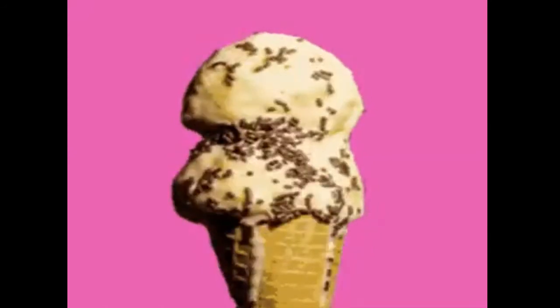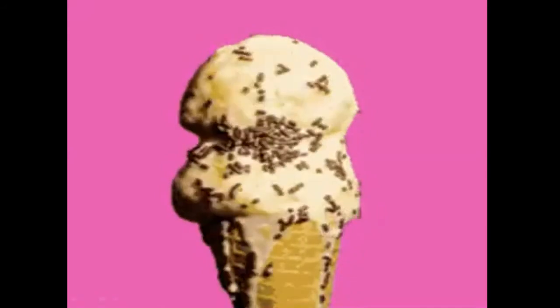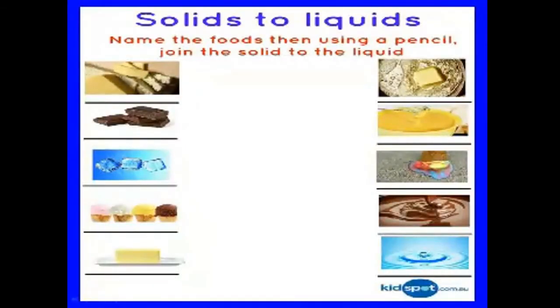Okay, my dearest students. So some other materials will change into liquid after melting. Solids to liquid. I have more examples which I have prepared for you to make your concept clear. What about this? Solids to liquids. Name the foods, then using a pencil join the solid to the liquid it turns into. Here are the solids and here are the liquids. I will share with you how solids turn into liquid.